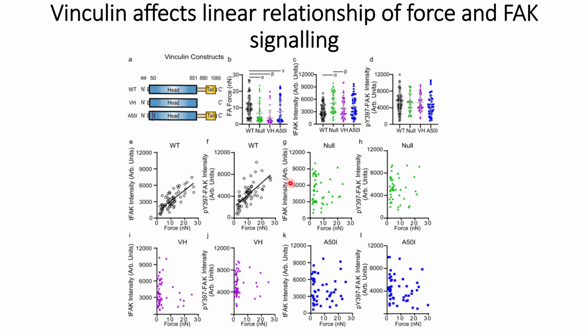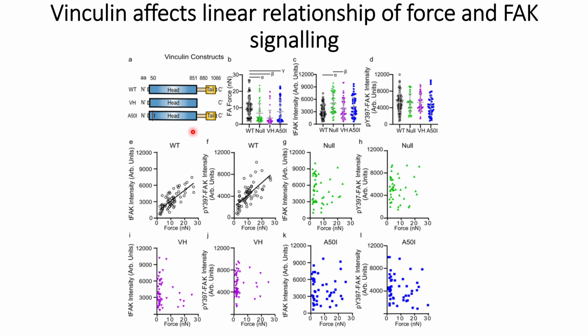So all this indicates that the wild type vinculin has a role towards maintaining the linear relationship between FAK signaling and the force that is exerted on the cells through these focal adhesion kinases.